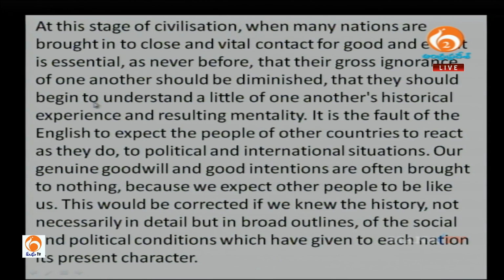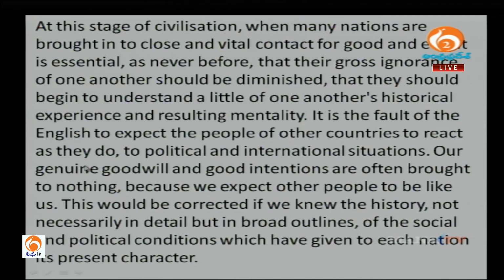They should begin to understand a little of one another's historical experience. Right, so what should they begin to understand? Each other's historical experience. So you can underline historical experience, and resulting mentality also you can underline. It is a fault of who to expect the people of other countries to react as they do? You can underline English. To react to what? To political and international situations. So you can underline political and international situations.